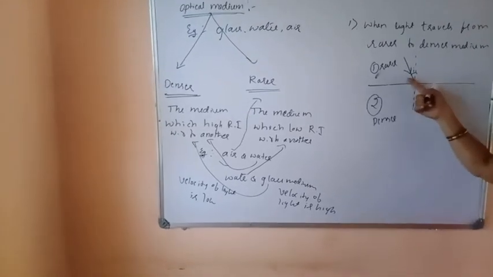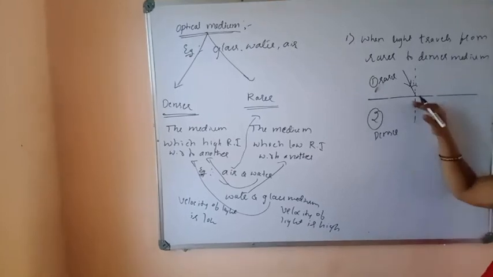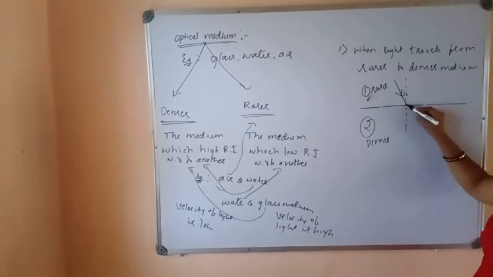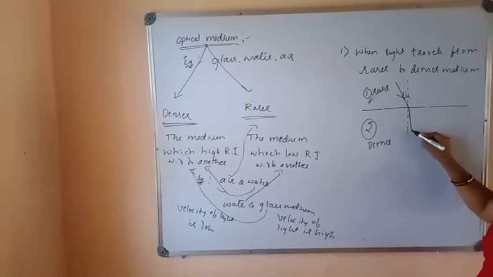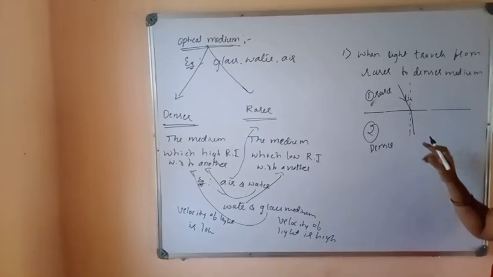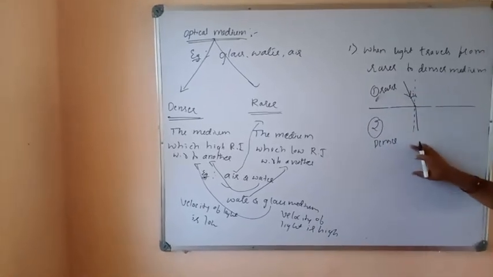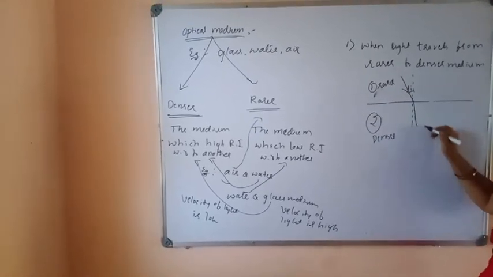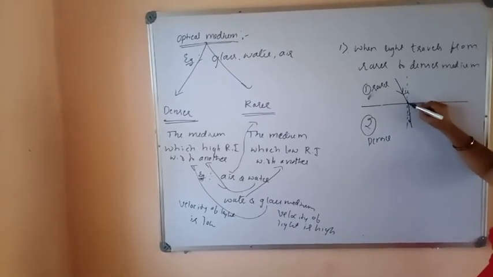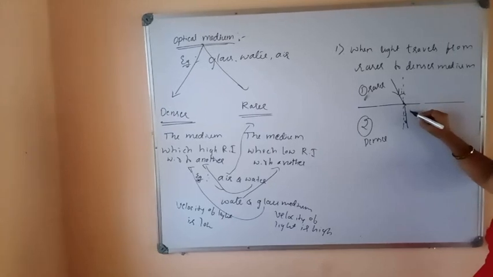Here the light travels from rarer to denser medium. The velocity of light decreases. As a result of this, the refracted ray bends towards the normal, because the velocity of light decreases when it travels from rarer to denser medium. This is the angle of refraction. But the actual path of light is this.